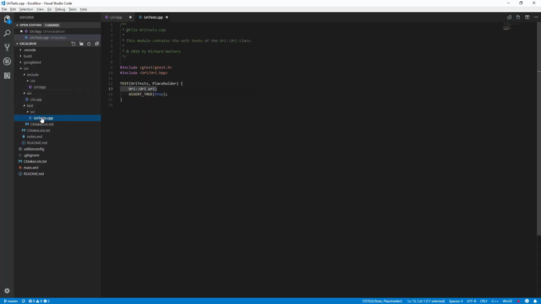So you don't actually have to write much for a unit test if you use Google Test, because Google Test generates the main function for you, generates the code that finds and runs all of your tests. All you really need to do is provide the tests themselves. And so it's through macros, and the simplest is just TEST. You give a suite name and then a name for the test.